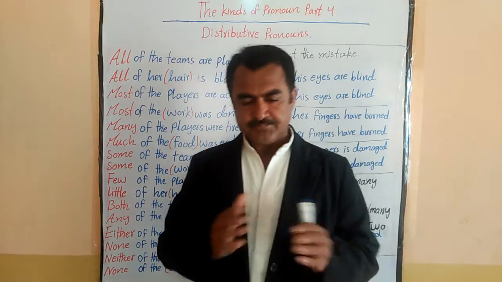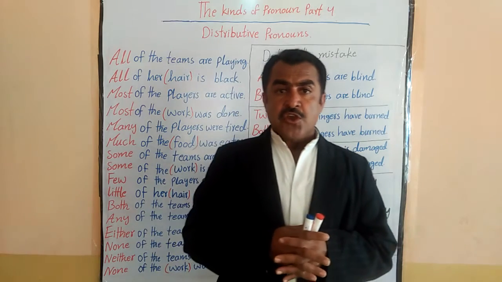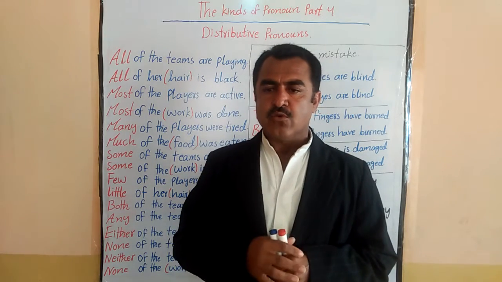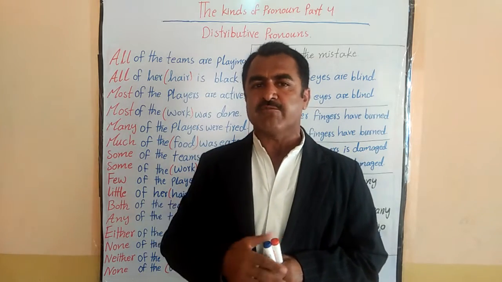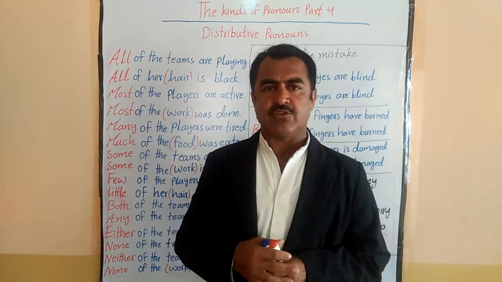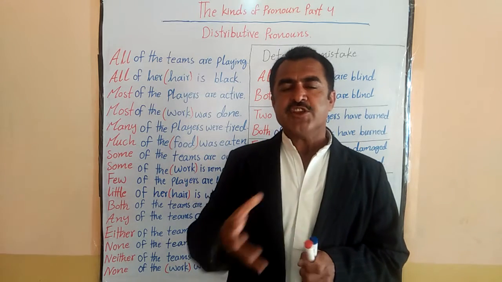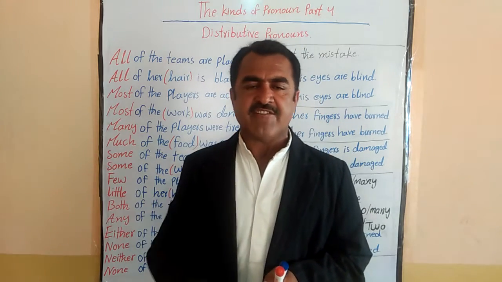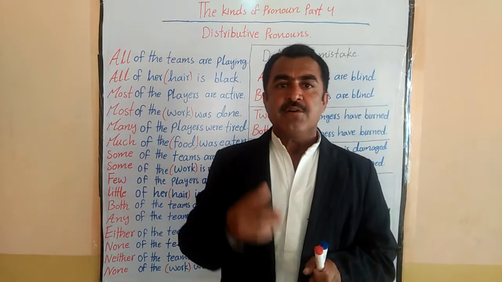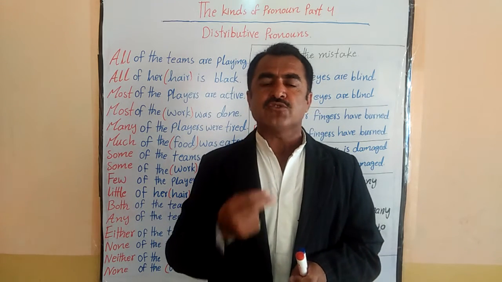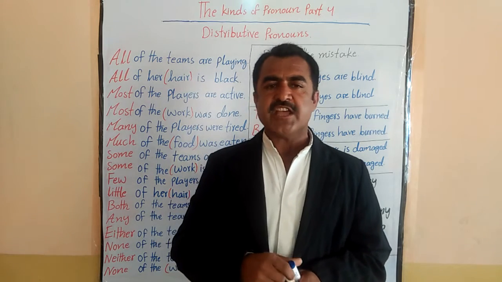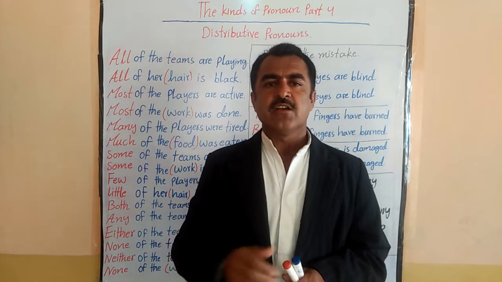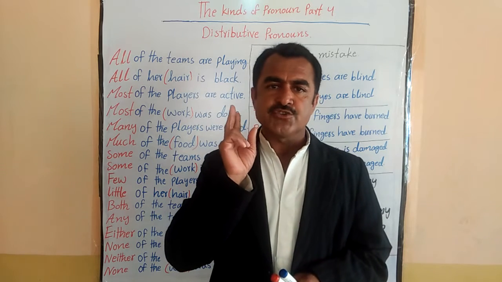I want to tell you that when we talk about one person out of many, or two out of many, or three out of many, and so on, this way you can go on. Okay, so we can use 1, 2, 3, 4, 5, 6, 7, 8, 9, 10. But when we talk about 2 out of 2, I mean they are totally 2, then we don't use 2. Instead we use both.